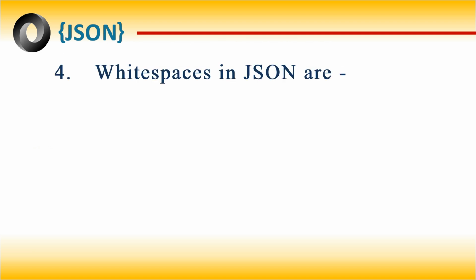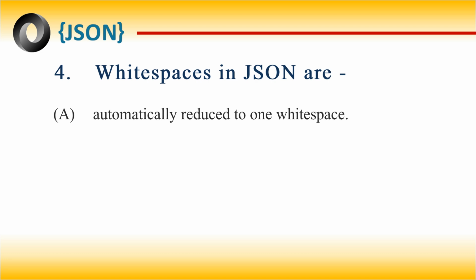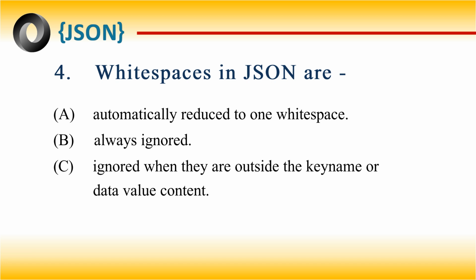White spaces in JSON are: automatically reduced to one white space, always ignored, ignored when they are outside the key name or data value content, not allowed. The correct answer is ignored when they are outside the key name or data value content.